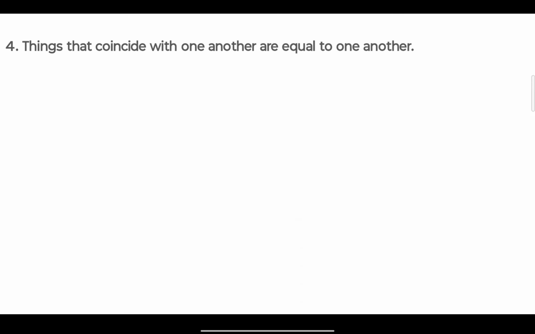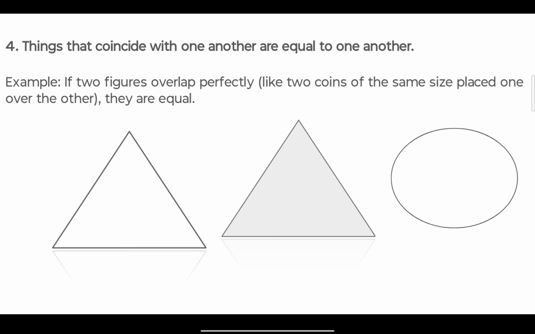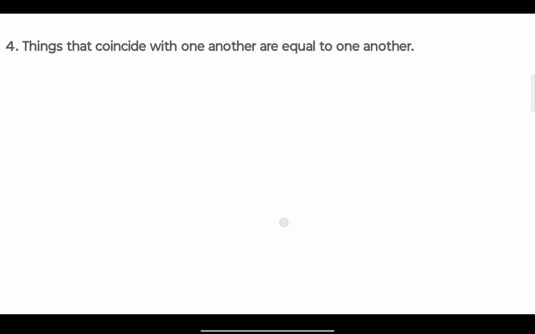Now fourth axiom, things which coincide with one another are equal to one another. Such as if we take two figures that overlap perfectly, like two coins or triangles of the same size placed one over the other, then they are equal.